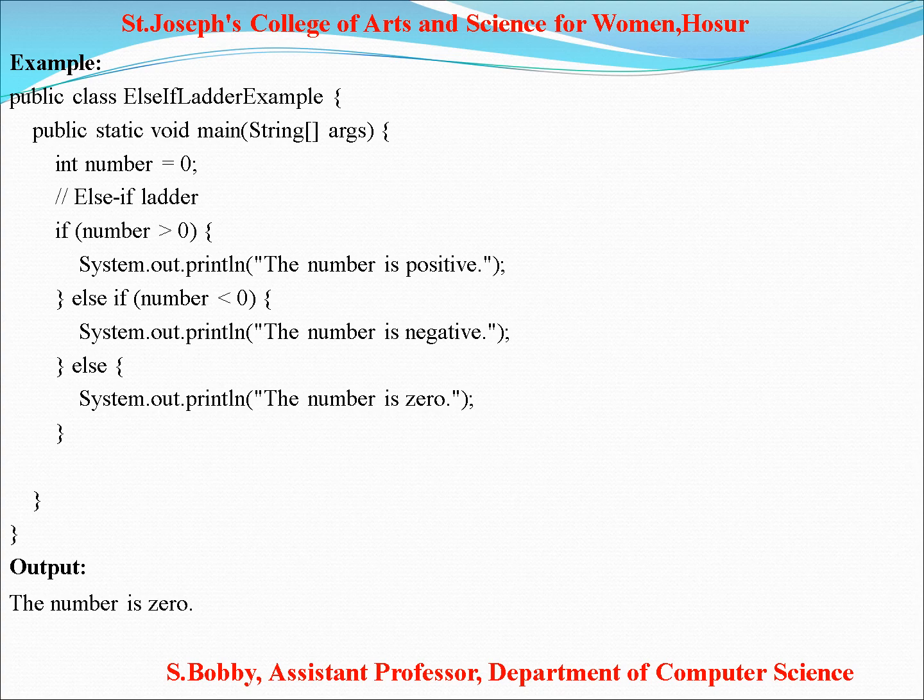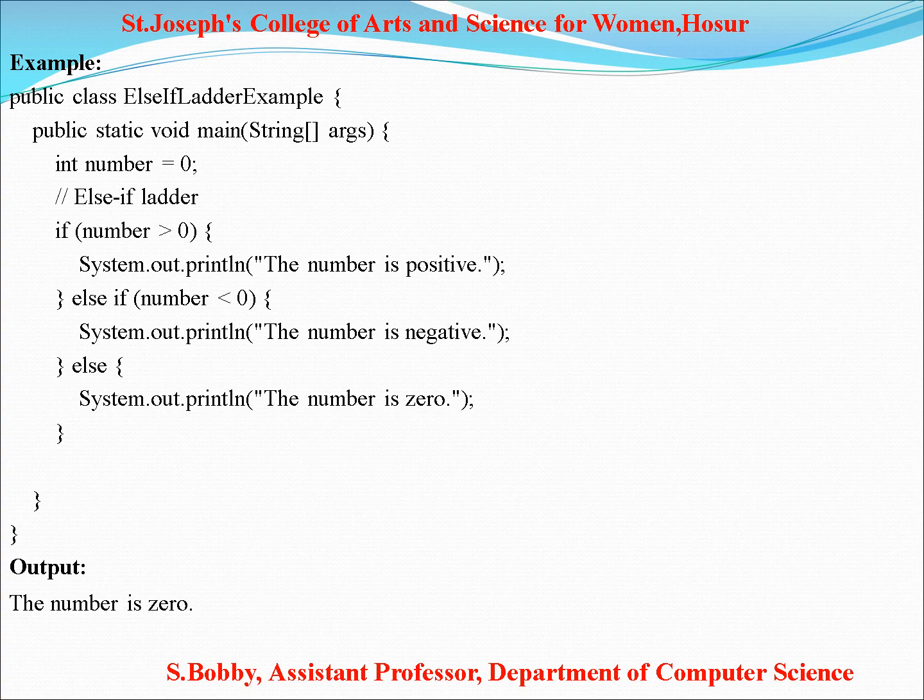Then if number greater than 0, the condition is true, System.out.println, the number is positive. Else if number less than 0, the condition is true, System.out.println, the number is negative. Next, the else statement, System.out.println, the number is 0.